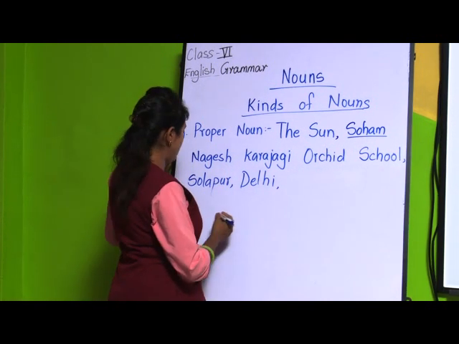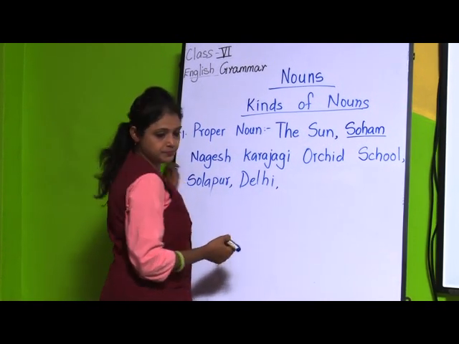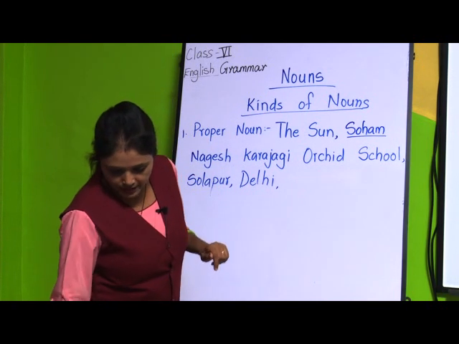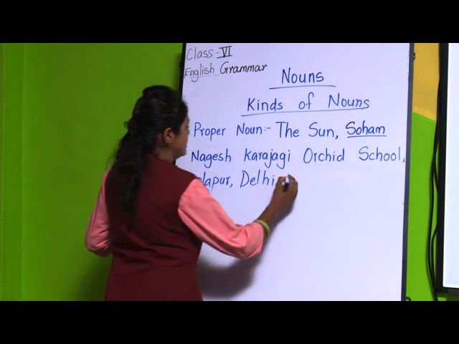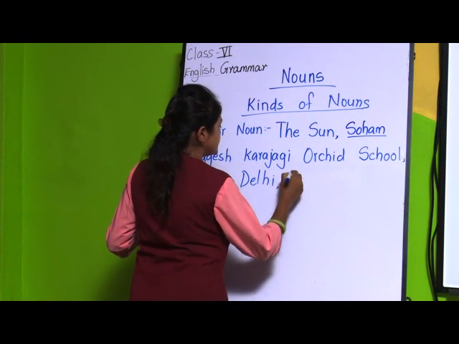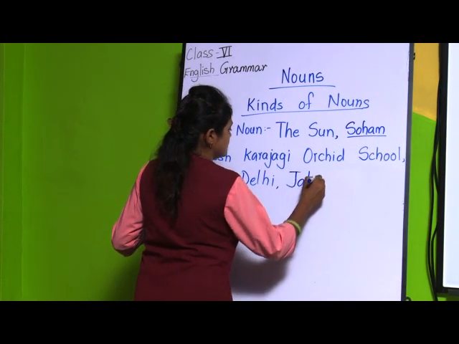Then we can say more examples like name of a place, animal. Animal's name. So for an animal's name I can write Jackie.